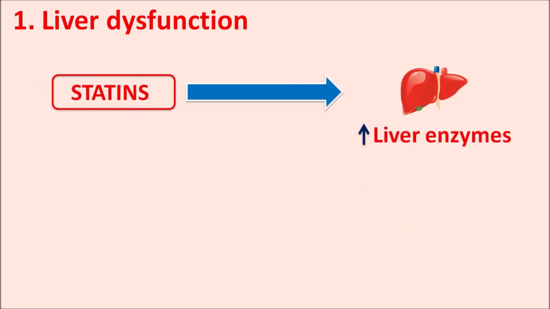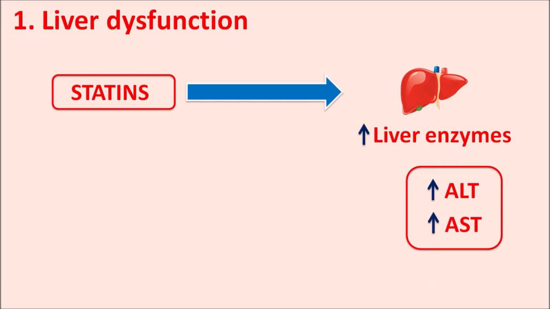The first one is liver dysfunction. Statins can modify liver functionality and particularly they can increase the liver enzymes. Two important enzymes, ALT (alanine transaminase) and AST (aspartate transaminase), are elevated when statins are prescribed for a longer period.